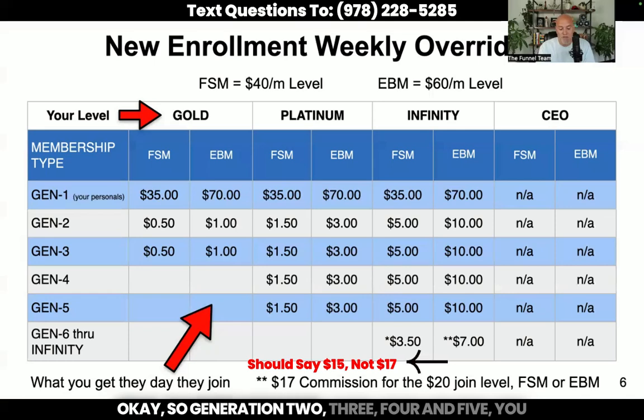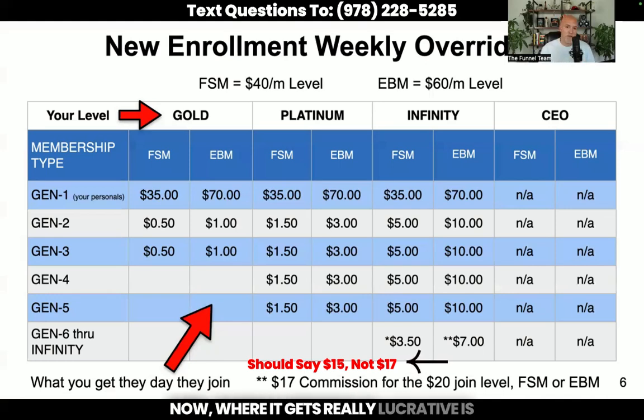So generation 2, 3, 4, and 5, you can see what you get for an override. In other words, if I'm an Infinity, which I am, and I sponsor Catherine, I would earn $70. And then if Catherine turns around and gets another $100 sale and Catherine sponsors Bob, when Bob joins, I get $10. So if you look under the Infinity column under EBM, I get $10. Now, if Bob turns around and sponsors Mark, the day that he joins, I also get $10. So these are the bonuses that you see on your screen. The day that someone joins, what you get paid out that day. So for your personals, which is generation one, and then on down.